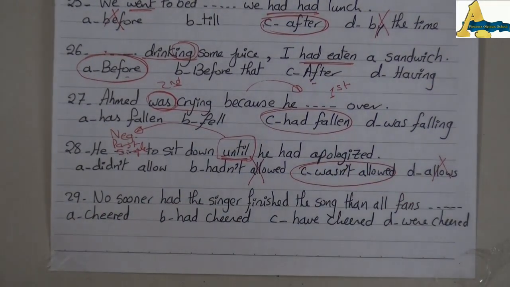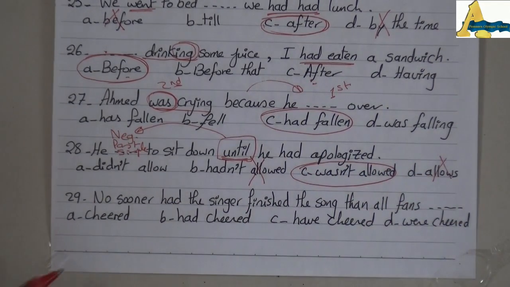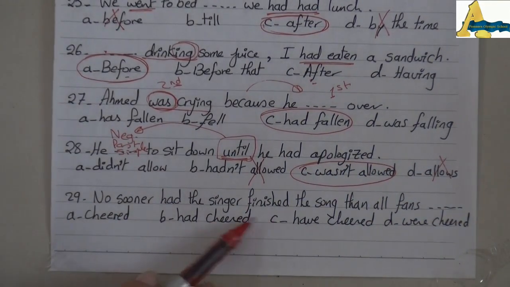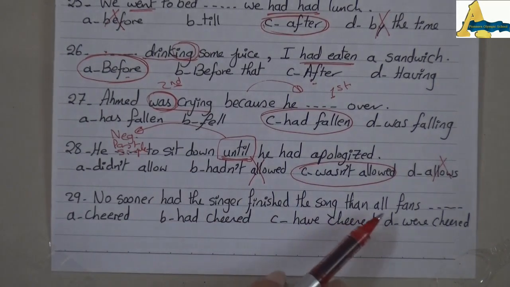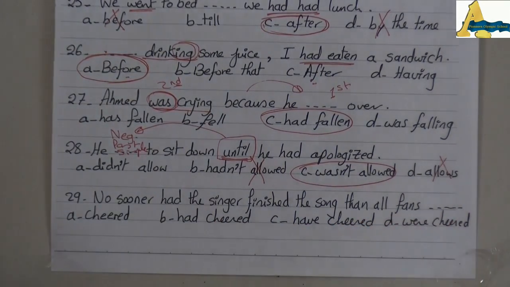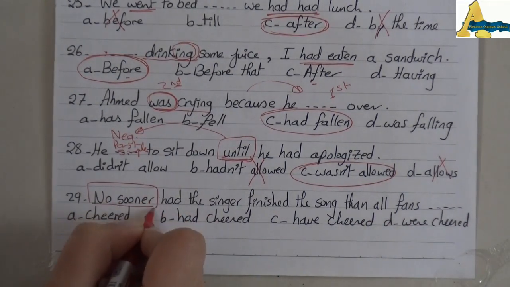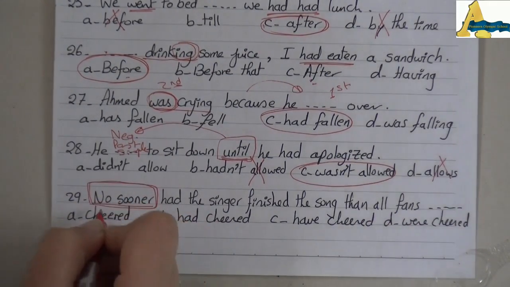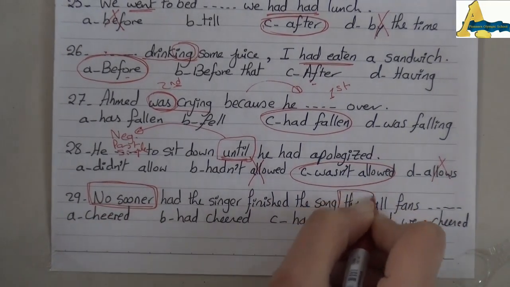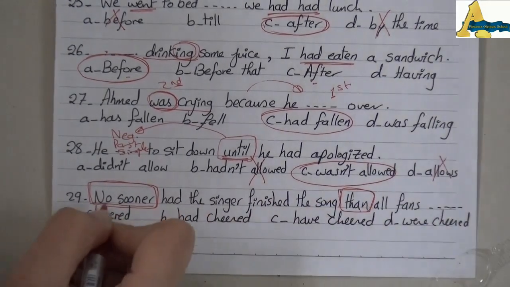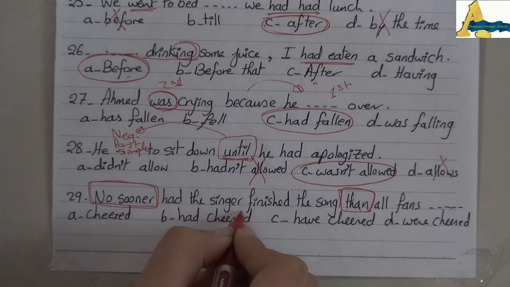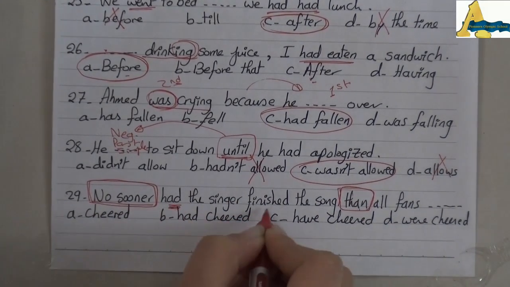Passive, past perfect. The last one: no sooner had the singer finished his song than all fans dots. Here I have a conjunction of two syllables, no sooner and than. No sooner is followed by past perfect, had finished.